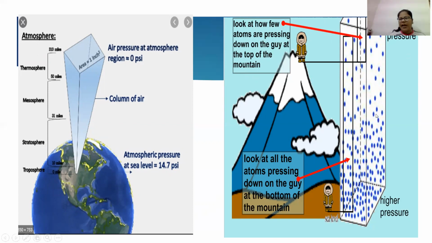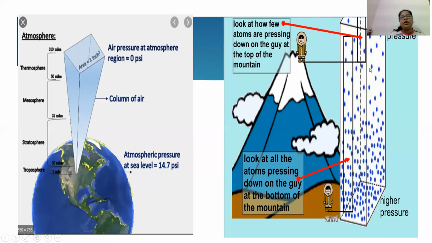In this diagram, I have shown you that when we are at a lower altitude of the earth, the air molecules present over here are very high in number. As the air molecules in the lower altitudes are higher, they will create more pressure. As we move to higher altitudes, the number of air molecules present goes on decreasing.